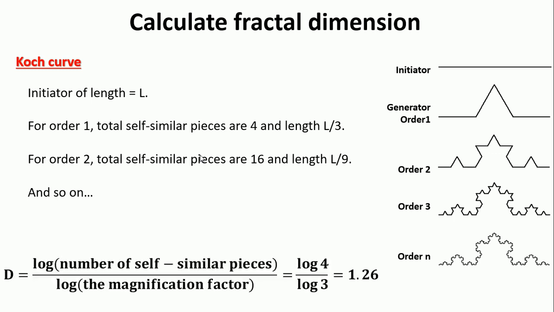Now what is the dimension of this Koch curve? d equals log of the number of self-similar pieces divided by log of the magnification factor, equals log 4 divided by log 3, that is 1.26. That means this is not 1 or 2, it is in between 1 and 2, 1.26. So this is the fractal, and that is why we call it a fractal dimension.